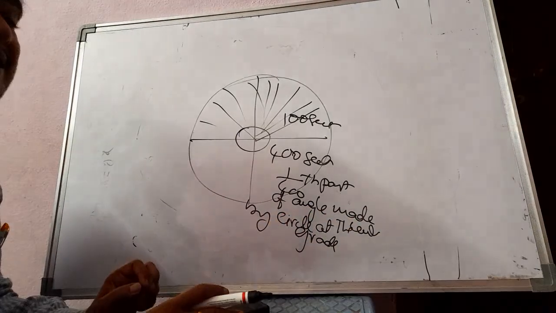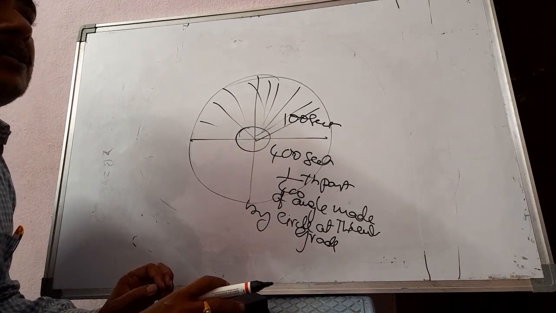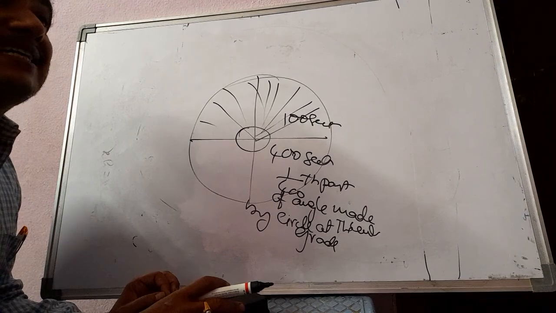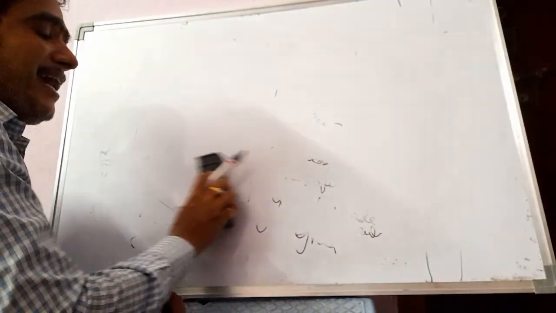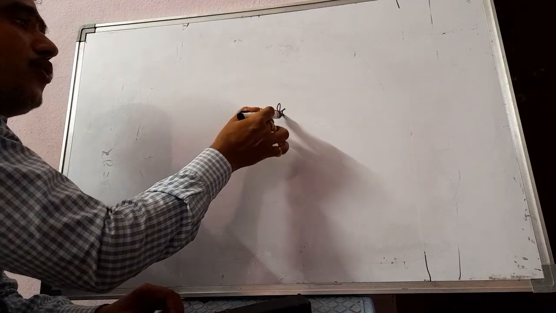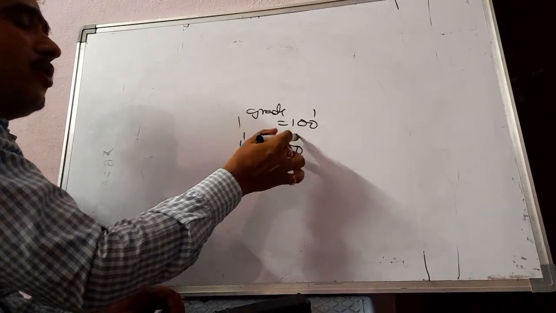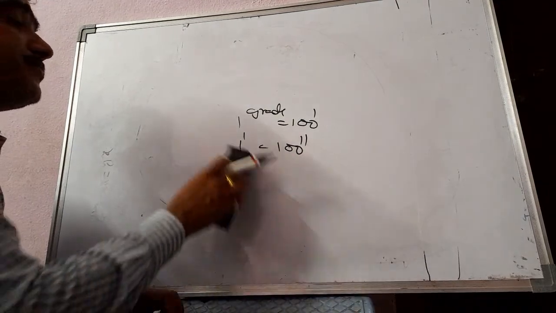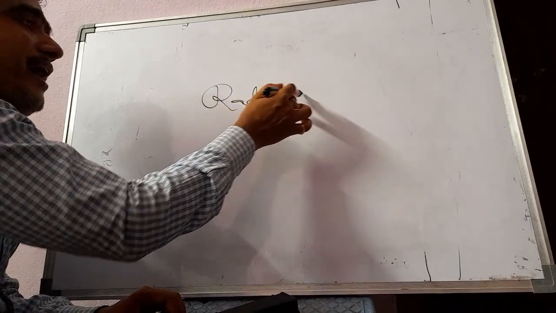This grade measurement is also known as the centesimal system. So again, if we get a smaller angle, then 1 grade is equal to 100 minutes and 1 minute is equal to 100 seconds. Okay. After this, we will try to understand what is radian measure.